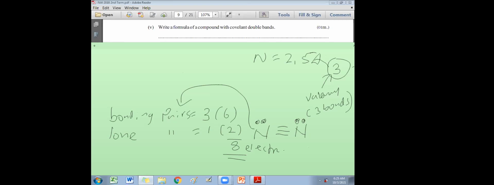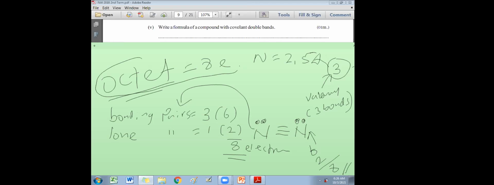Around this nitrogen there are 8 electrons, because the 6 electrons in the middle belong to both atoms. This one will say 6 electrons for the bonds and 2 electrons from the lone pair, so I also have 8. Both are satisfied. Both have reached octet. Octet means 8 electrons.